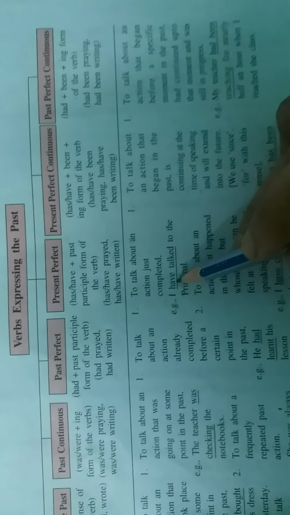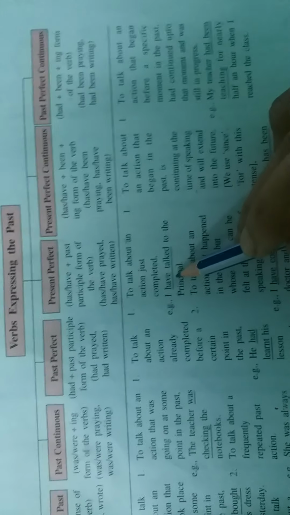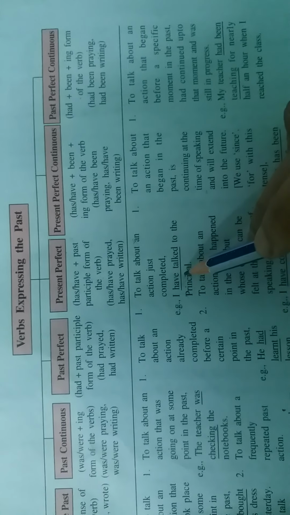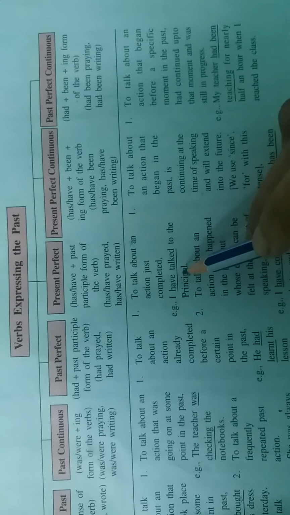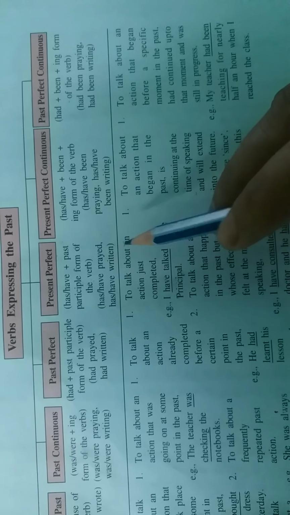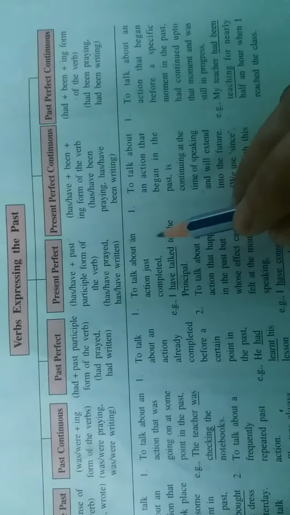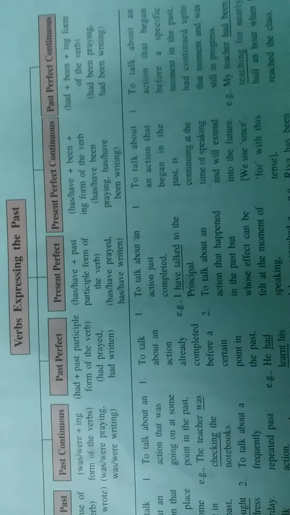We always use have with I, they, you and we. Otherwise, with third person singular, he, she, it, we always use has. This way, we use present perfect tense. Let's take some examples to learn more about it. This is a worksheet wherein we are supposed to fill in the blanks with the present perfect form of the verbs given in the brackets.